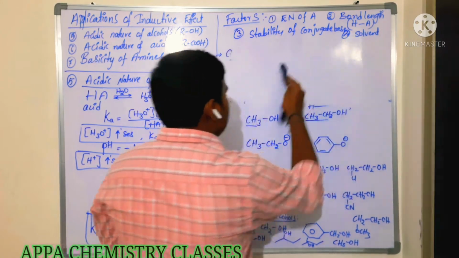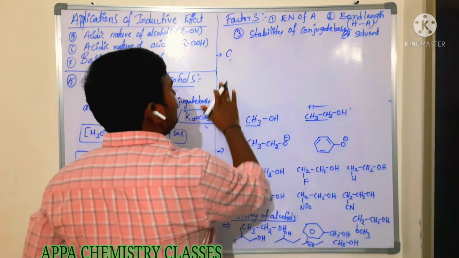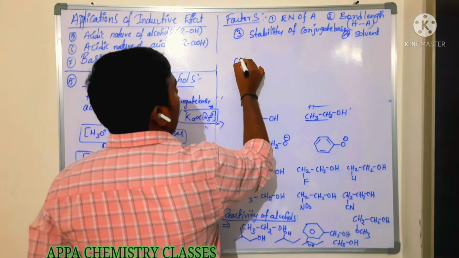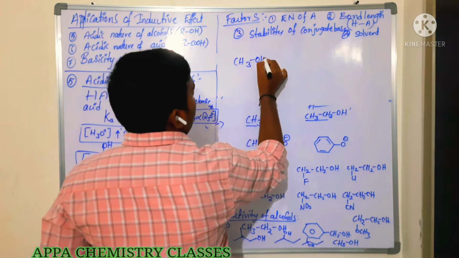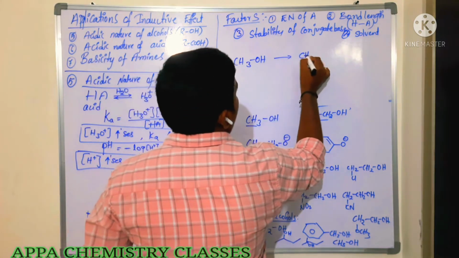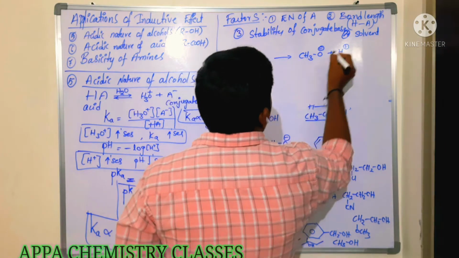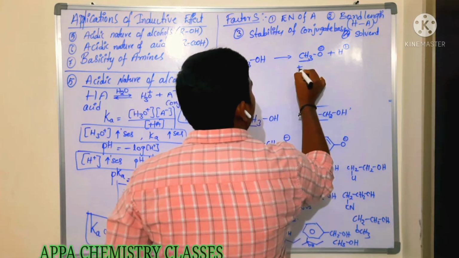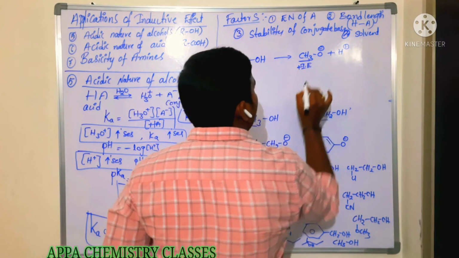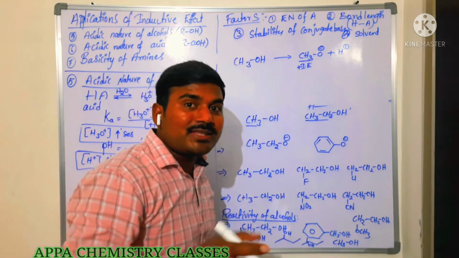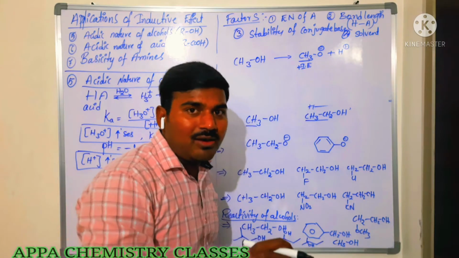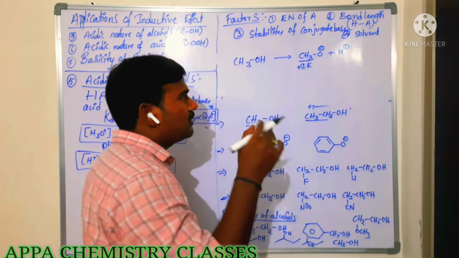Now this alcohol is there. Whenever this alcohol loses the proton, it will form the methoxide ion, O minus, and H plus. Now this CH3 is a plus I group. What will a plus I group do? It decreases the stability of an ion. Is it or not? We had discussed that with water.